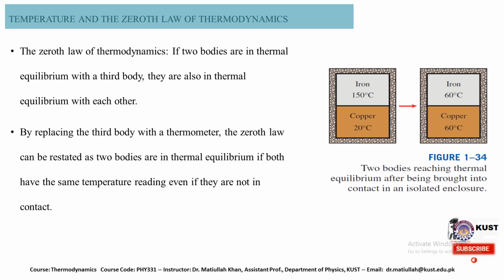So we have temperature and the zeroth law of thermodynamics. The zeroth law says that if an object is in thermal equilibrium with two different objects, then those two objects will be in thermal equilibrium with each other. Here in this example we have iron initially at 150 degrees centigrade, and copper at 10 degrees C. What happens when both are brought into thermal contact with each other? Heat will flow from the iron toward the copper, and this flow will continue until both achieve the same temperature. Here in this figure we can see that iron and copper both have the same temperature.